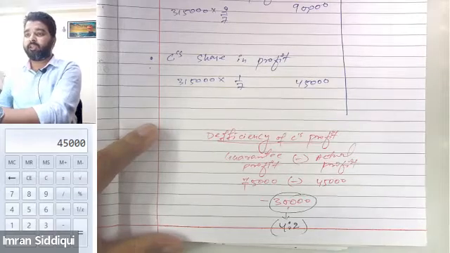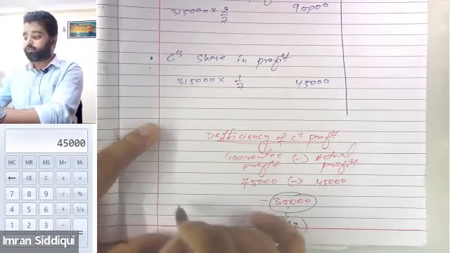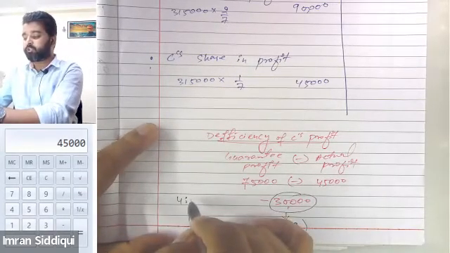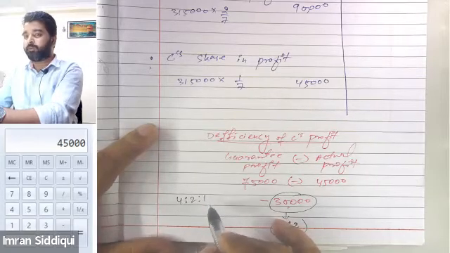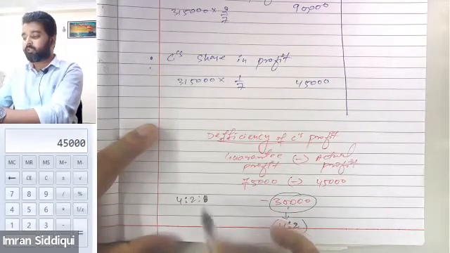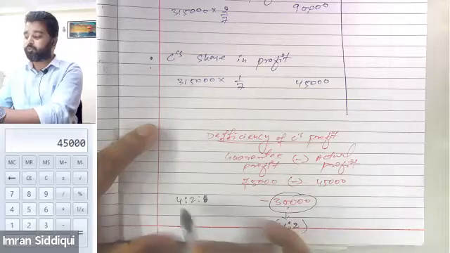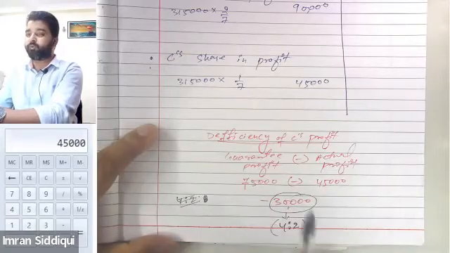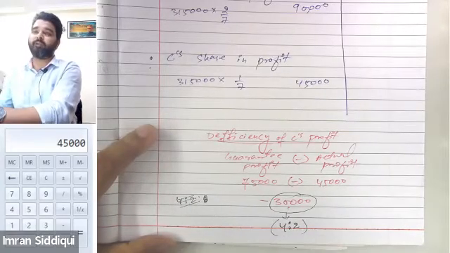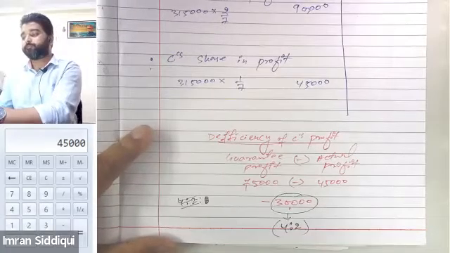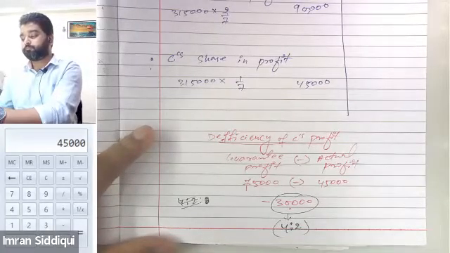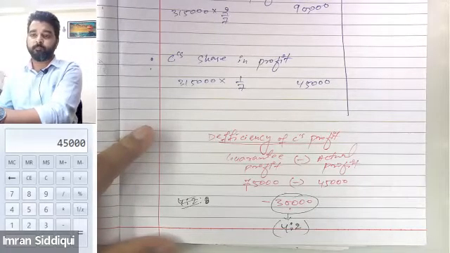Only A and B will be sharing it. Earlier the ratio was 4:2:1, but since the loss is not going to be borne by C, the ratio in which the losses will be borne will only remain 4:2. Is that clear? Yes, sir.